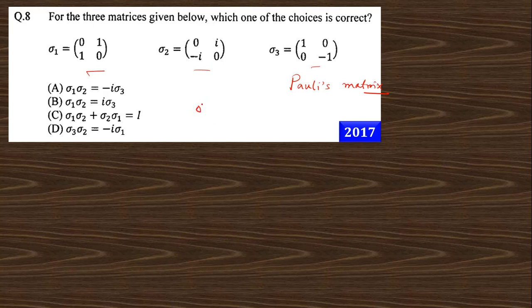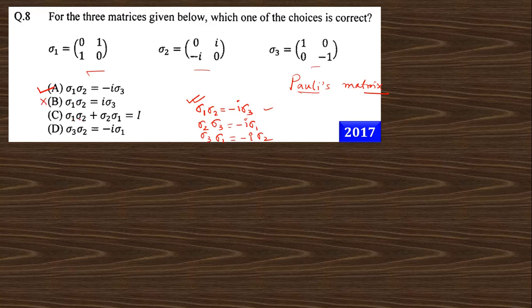What is the relation? This is nothing but sigma 1 sigma 2 is equal to minus i sigma 3, sigma 2 sigma 3 is equal to minus i sigma 1, and sigma 3 sigma 1 is equal to minus i sigma 2. This is the relation of the Pauli matrices. By using this relation you can find the actual answer of this question. So option A is correct from this relation. Option B is wrong.